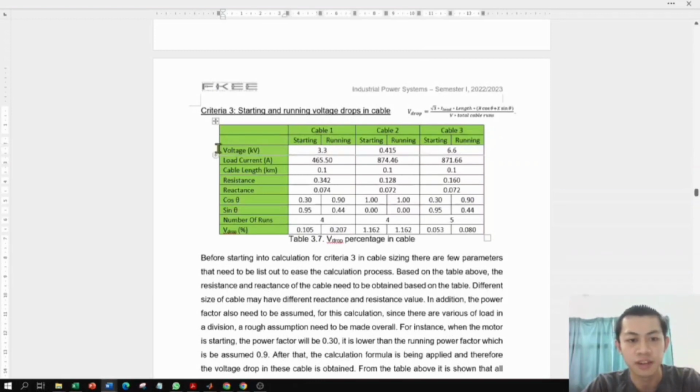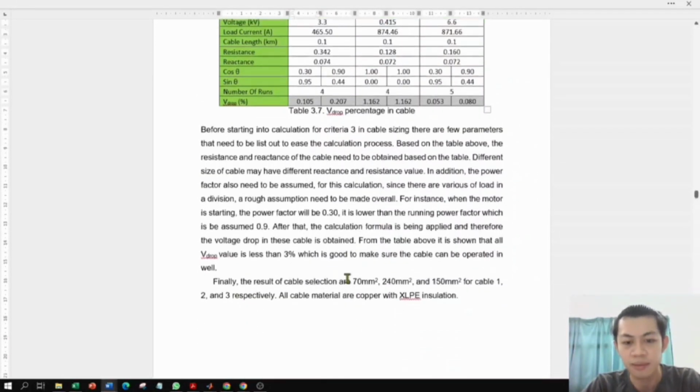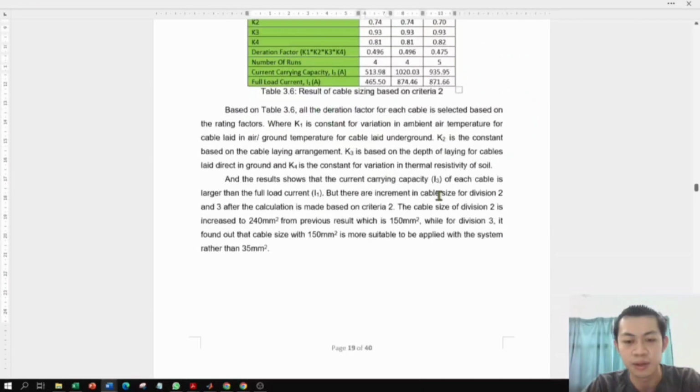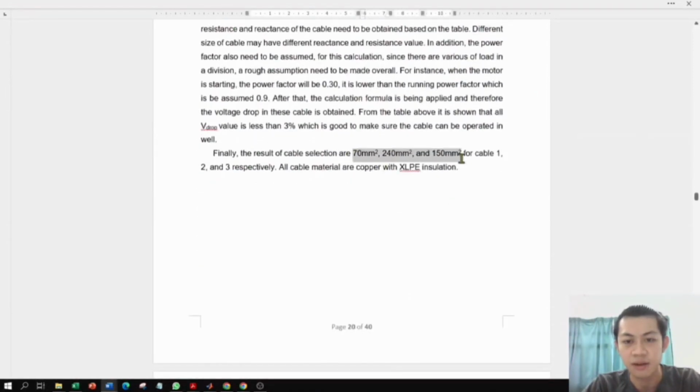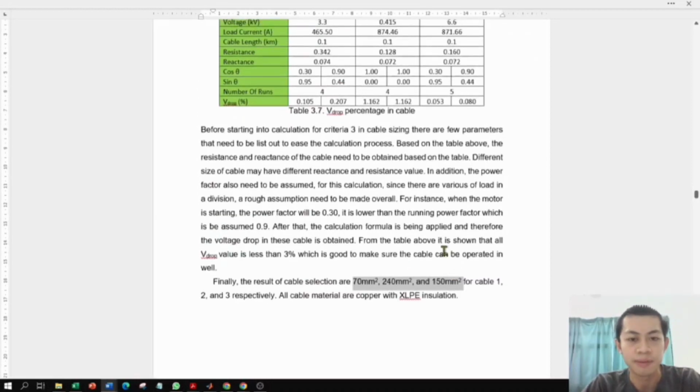So the objective of criteria 3 is to make sure the percentage voltage drop in each cable is less than 3%. The result of cable selection will be the same as in criteria 2. So this cable size is suitable to be used, and this is the final result for the cable selection. All cable materials are coupled with XLPE insulation. So that's all for my presentation. I will pass it to the other members to continue.